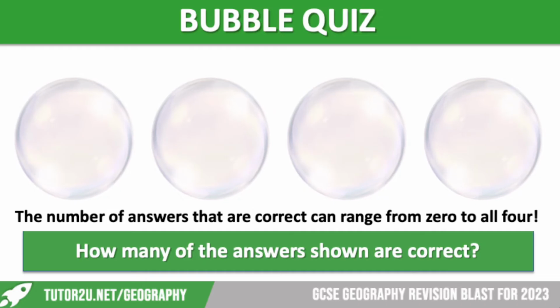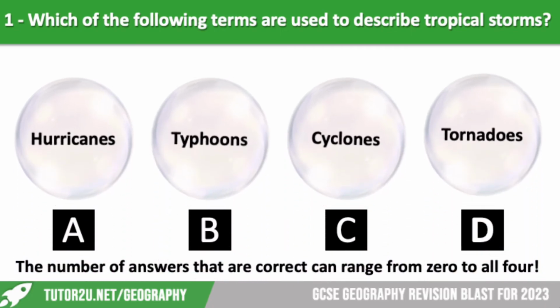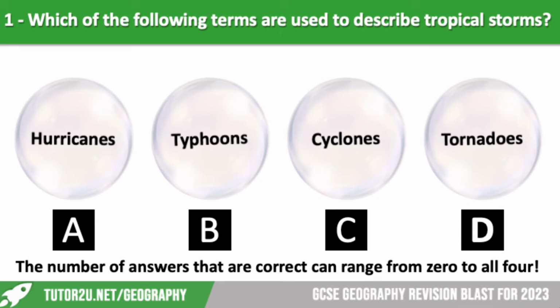Right, we're going to move on to another bubble quiz. This time we're looking more global than our previous one. The last one obviously focused on the Somerset Levels. Same as before, the number of correct answers ranges from 0 to all 4. Which of the following terms are used to describe tropical storms? Nice, easy one to start, hopefully, because it just repeats a question we've just seen.